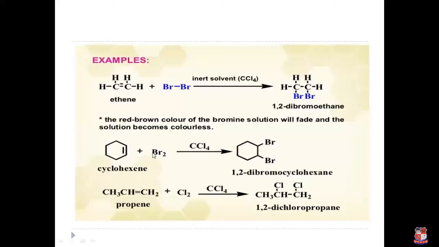Okay, here we take bromine, so both bromines are attached by new sigma bonds. Propene reacts with chlorine in the presence of carbon tetrachloride and produces 1,2-dichloropropane. So this reaction happens in the presence of an inert solvent and produces the dihalide.